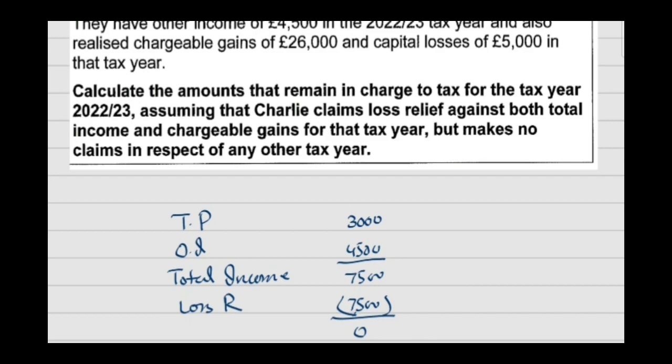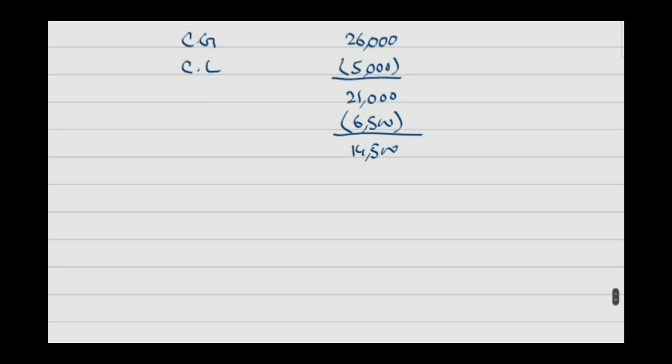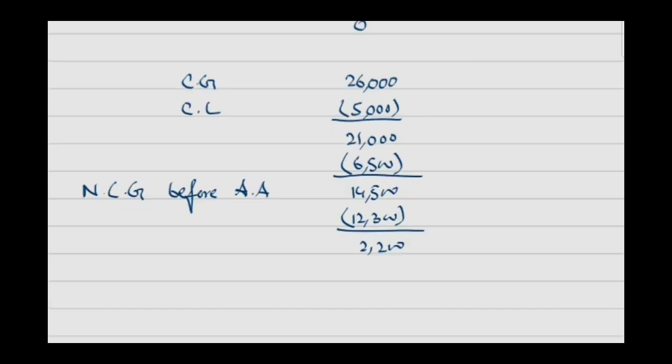Remember, what is their requirement? To calculate the amount that remain in charge to tax for the tax year. So this is the amount that is available before deducting annual allowance. Remember, annual allowance is given to you as 12,300. So this is said to be net chargeable gain before annual allowance. So if we deduct the annual allowance 12,300, the remaining taxable amount would be 2,200. So we will continue this topic in the next part of the lecture.